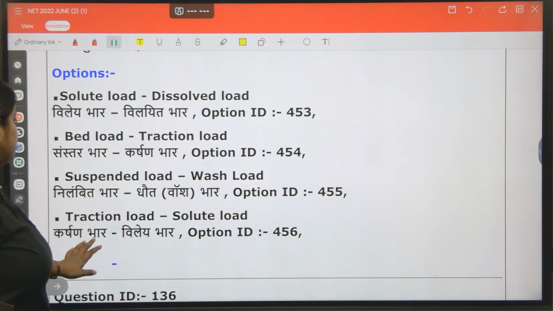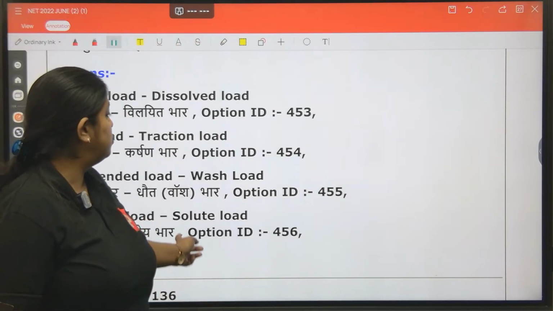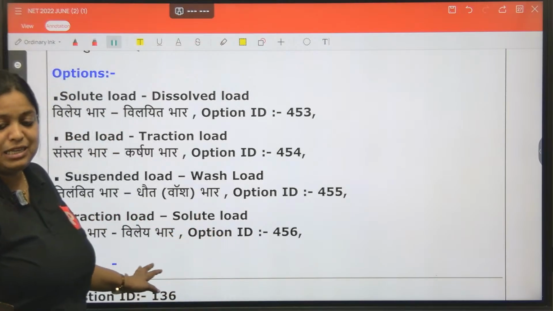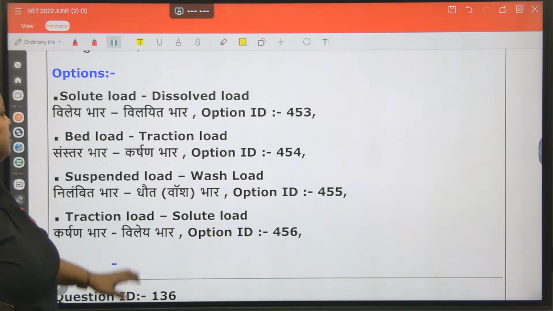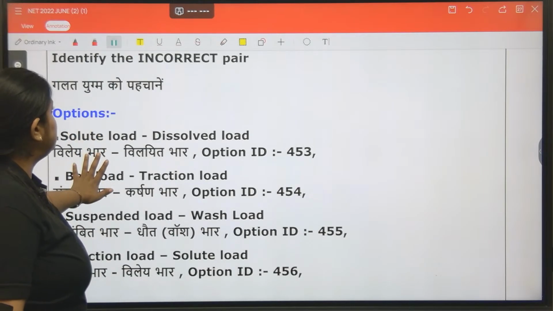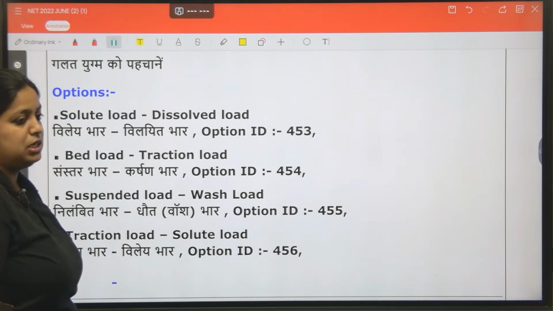Then the last option is traction load and solute load. Traction loads are not solute load. Option D is the incorrect statement, the incorrect pair is option D.